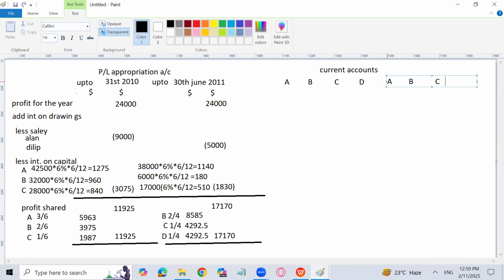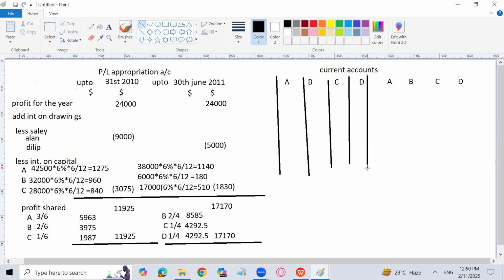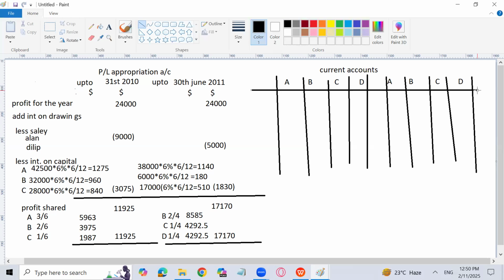But now in the last exam, Alhamdulillah, in October, November 2024, when we are going to have a lot of questions regarding profit and loss sharing arrangement, they have separated the amounts. They have prepared the current accounts in the mark scheme now separately, rather than going for a combined amount. So this is something very good for the students and to understand the question also. So first I will have to write the current accounts.